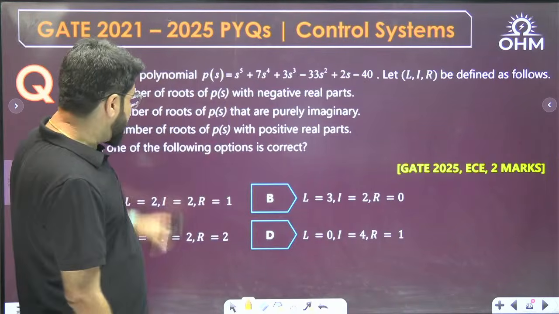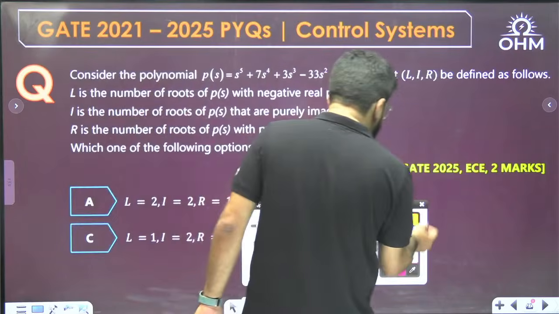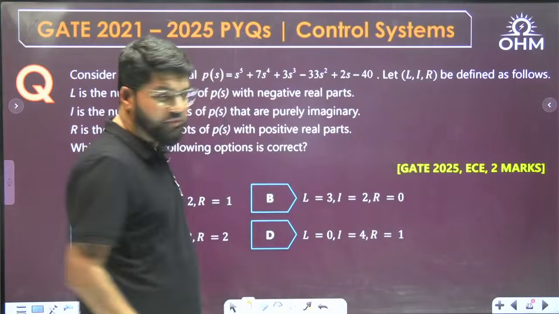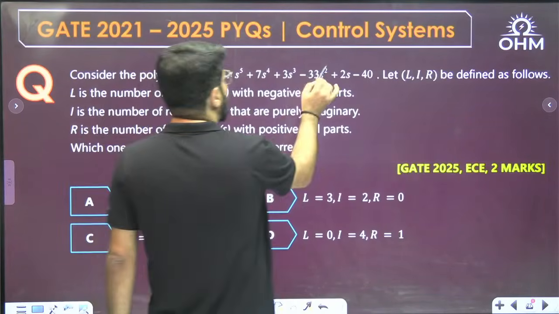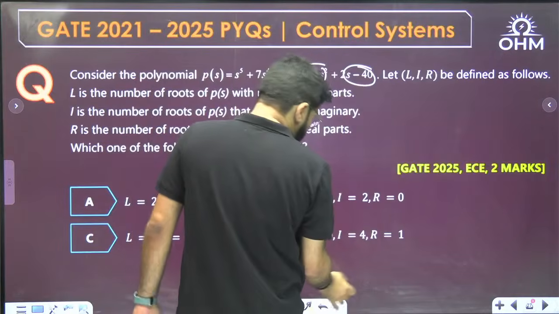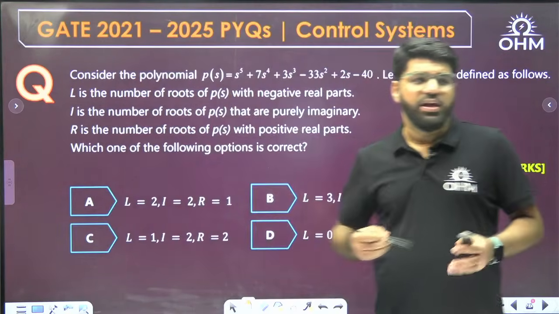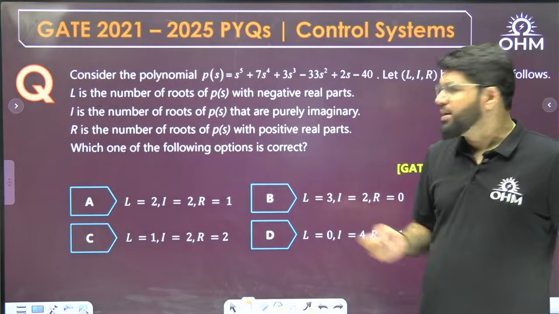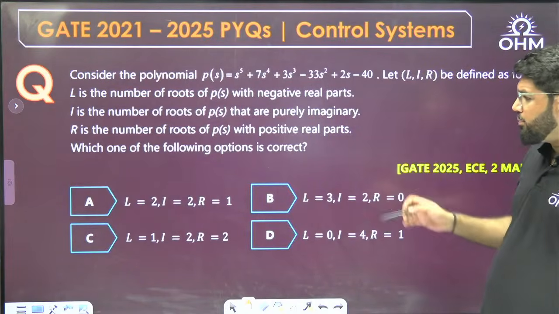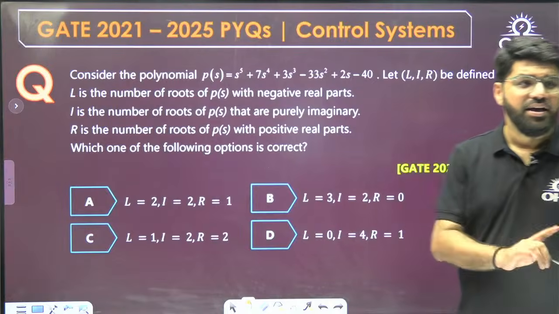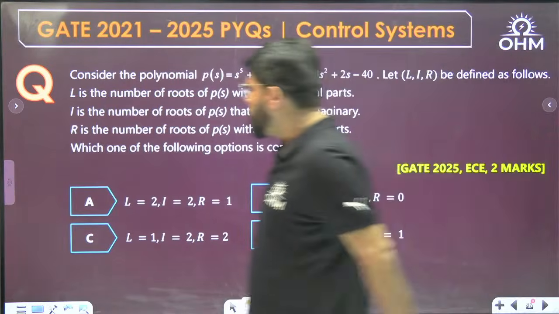Okay, so let's start solving this. A fifth order polynomial is given, so we have to go to the Routh-Hurwitz. Definitely the system will not be stable, because there is a minus sign: the necessary condition failed, so the system can't be stable. But they are not asking about stability. They are asking how many roots are in the left, right and imaginary axis, so for that we have to do the analysis.